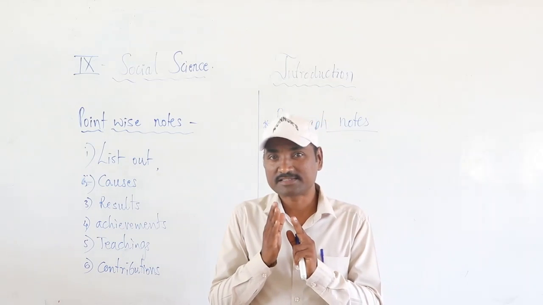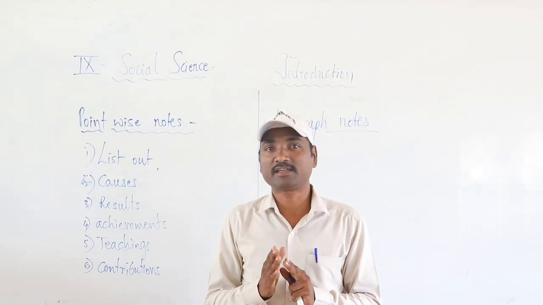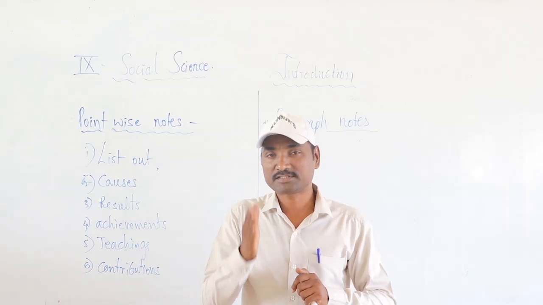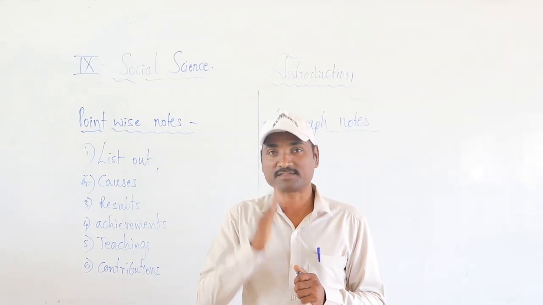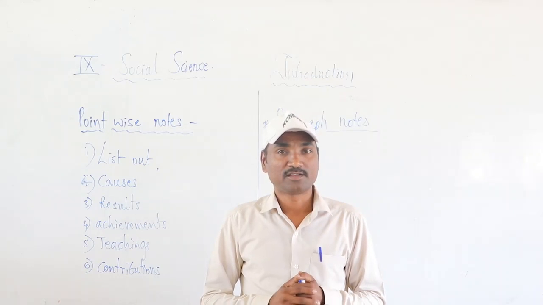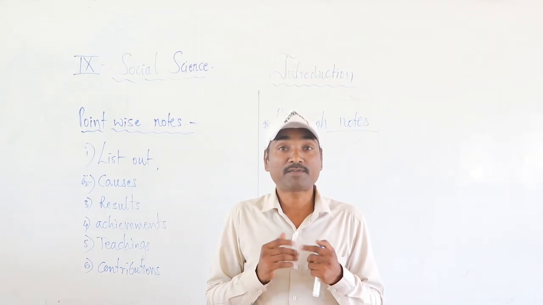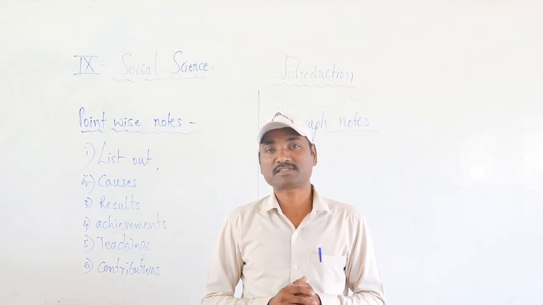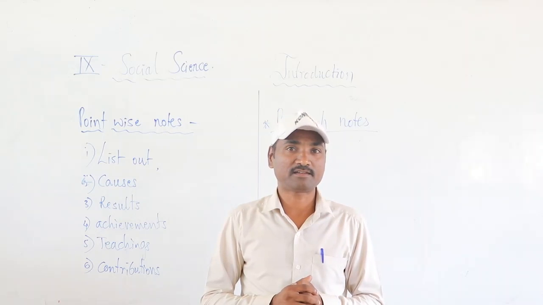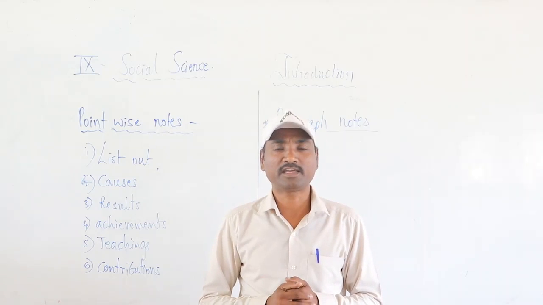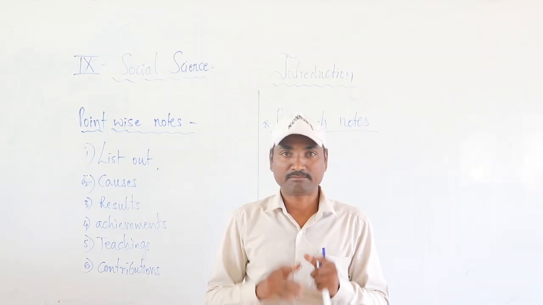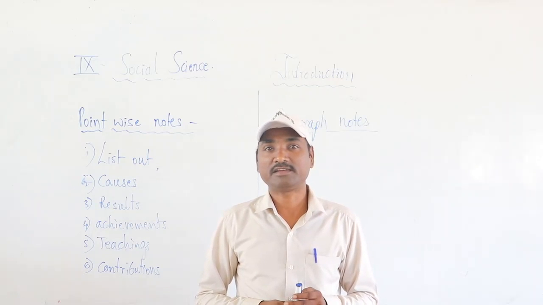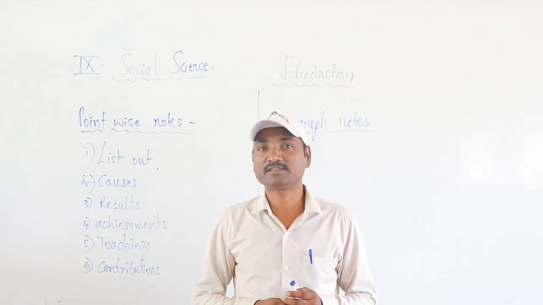So where there is a series-based question, write systematically point-wise, and where a paragraph is needed, write a paragraph. This is where you are going to get perfection in social science. Today we have discussed the question paper pattern and syllabus of 9th class social science, and making and taking of notes. That's enough for today. Next class we are going to deal with a new chapter.